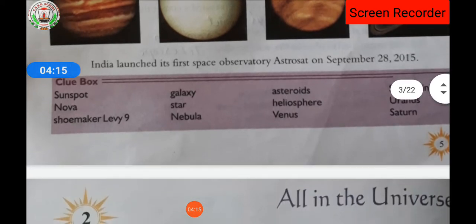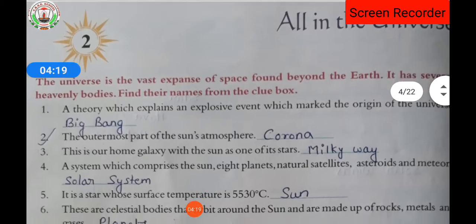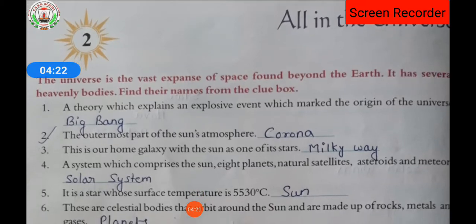Now, moving towards the next lesson, we are having all in the universe. Here lesson number 2 is all in the universe. The universe is the vast expanse of space found beyond the earth. It has several heavenly bodies. Find their names from the clue box. So here we are going to study about the universe. As we know, the universe is a vast expanse of space found beyond the earth.